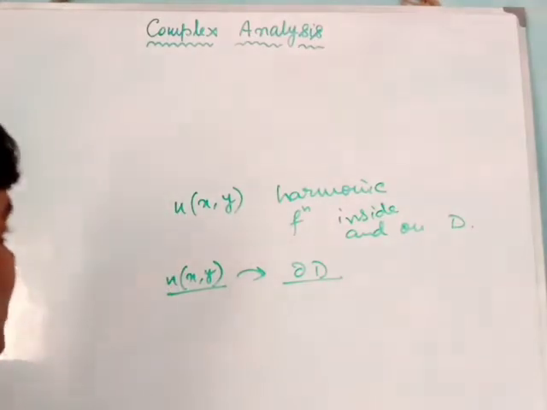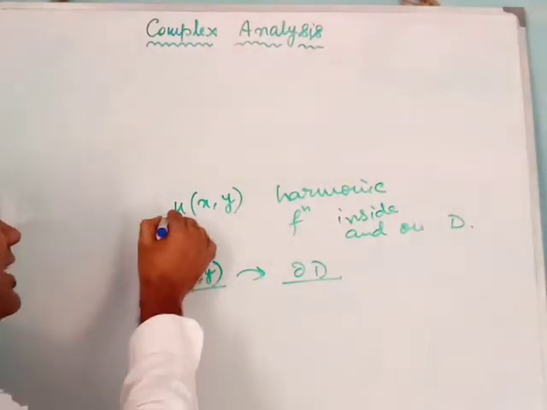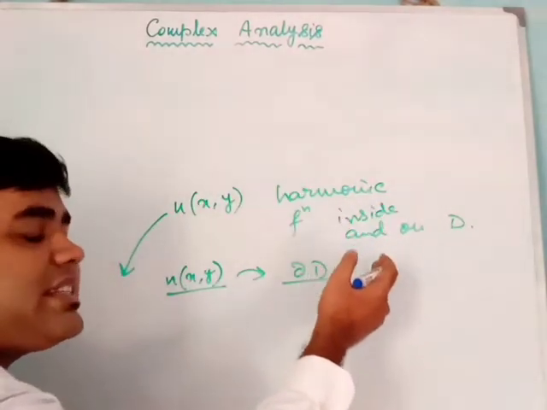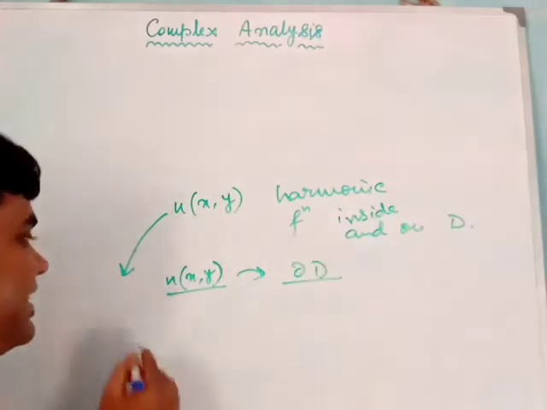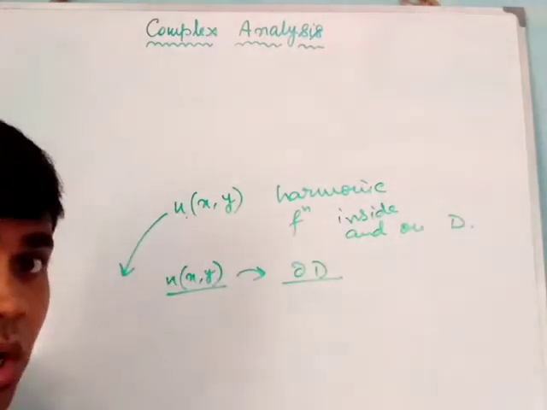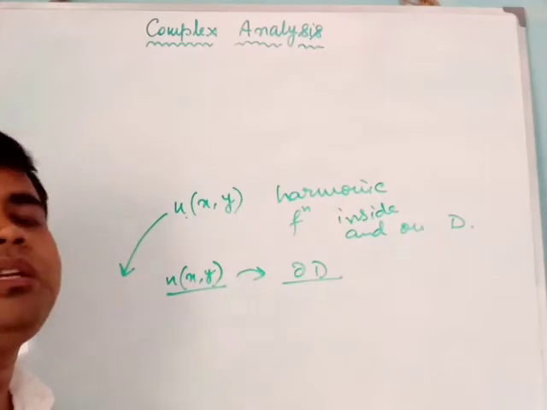How? Because if u(x,y) is harmonic inside and on a simply connected domain D, then it will be the real part of an analytic function on that domain.